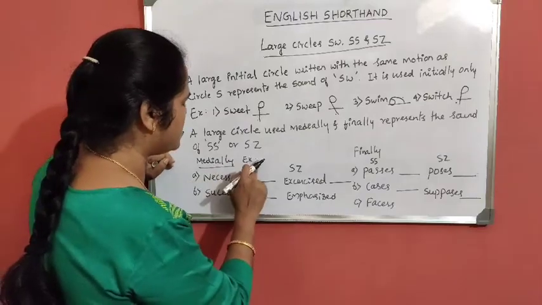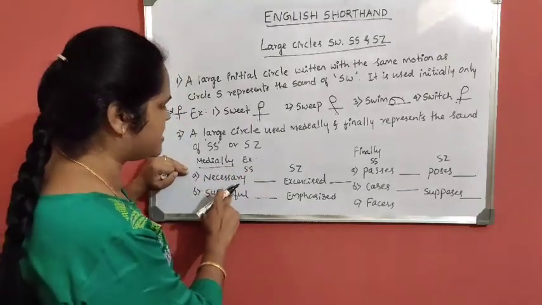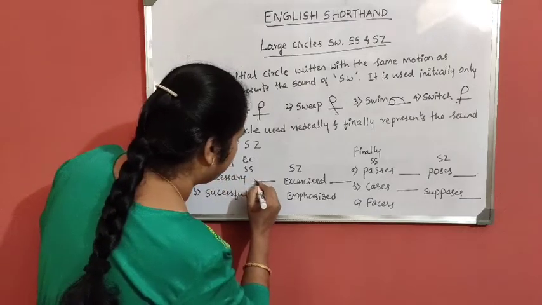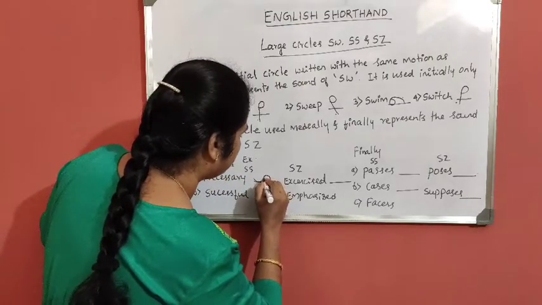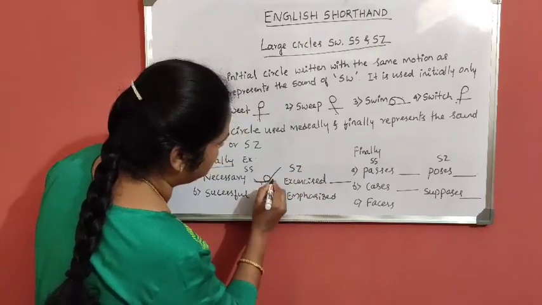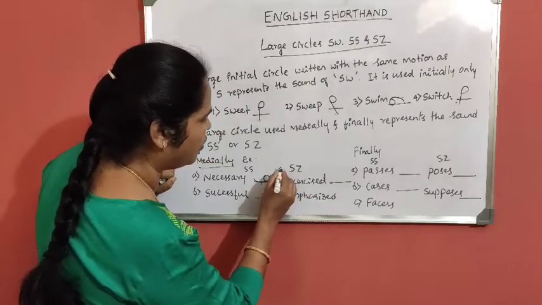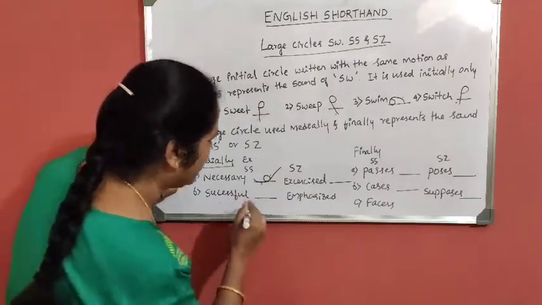The medial sound of SS, I will show you the example. Example is necessary. N, large circle, then R. After R there is a vowel, E vowel. Then successful.